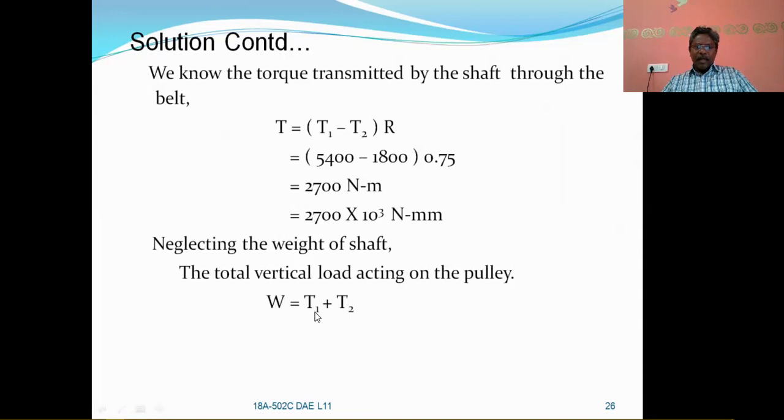So the total load acting on the pulley here, we are neglecting the weight of the shaft, and we are neglecting the weight of the pulley also. So W is equal to T1 plus T2. The total tension itself is the load acting on the pulley vertically downwards. So tension on the tight side plus tension on the slack side will become 7,200 newtons. So we neglected shaft weight, we neglected pulley weight also.